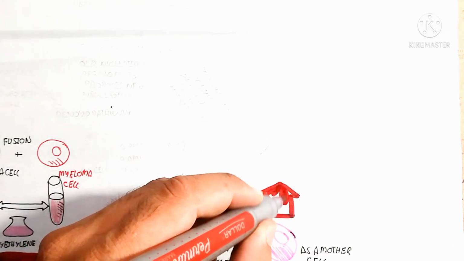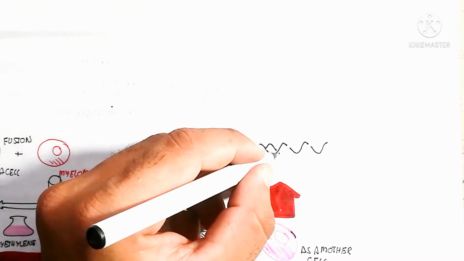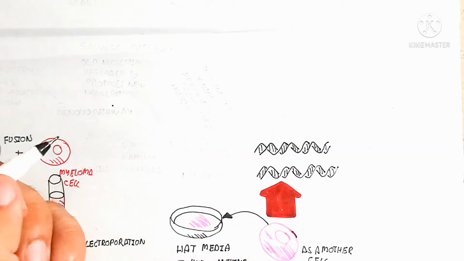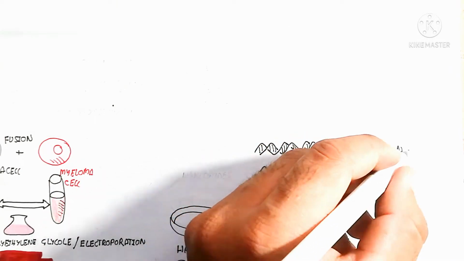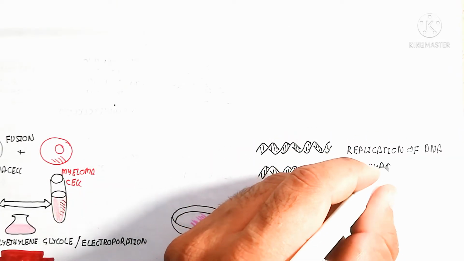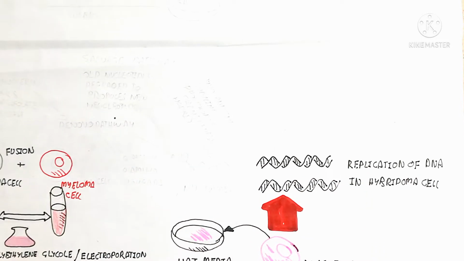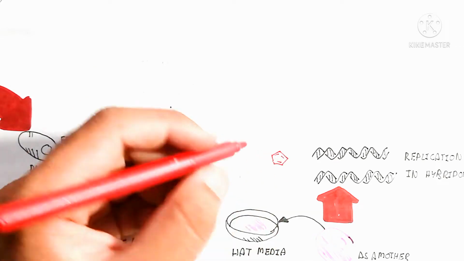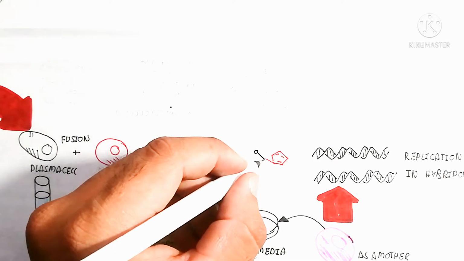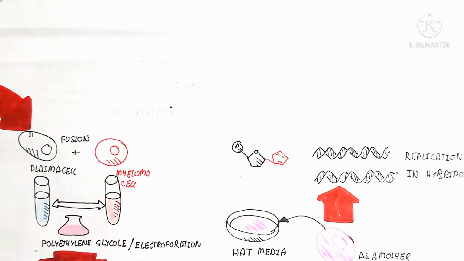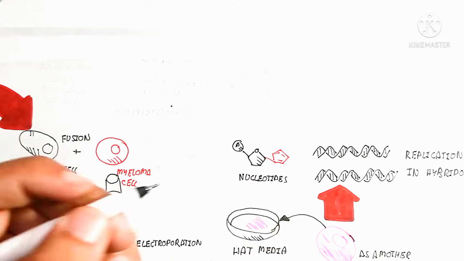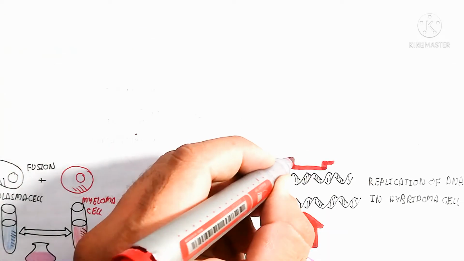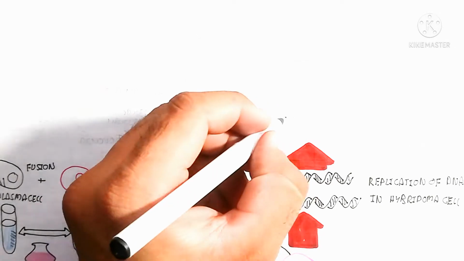It means the plasma cell and myeloma cell are fused to produce the hybridoma cell, while the others are fused myeloma cell and fused plasma cell, and unfused plasma cell and unfused myeloma cell also occur. But we will select the hybridoma cell as the mother cell. So the hybridoma cell is selected in the HAT media. HAT means hypoxanthine, aminopterin, and thymidine, which are the components of HAT media.